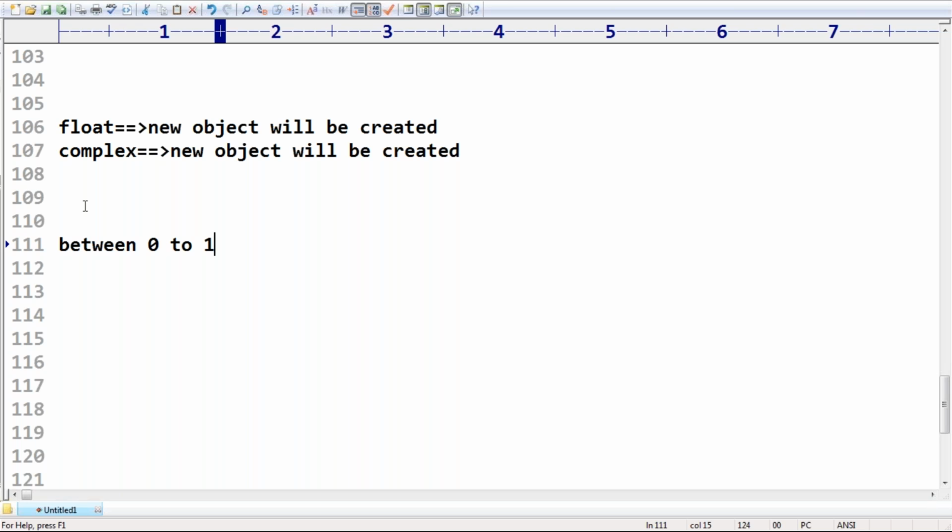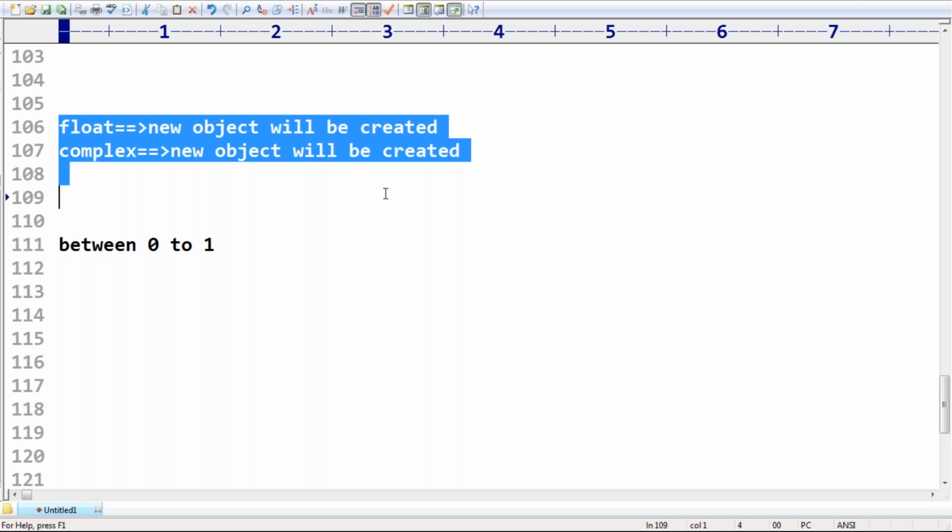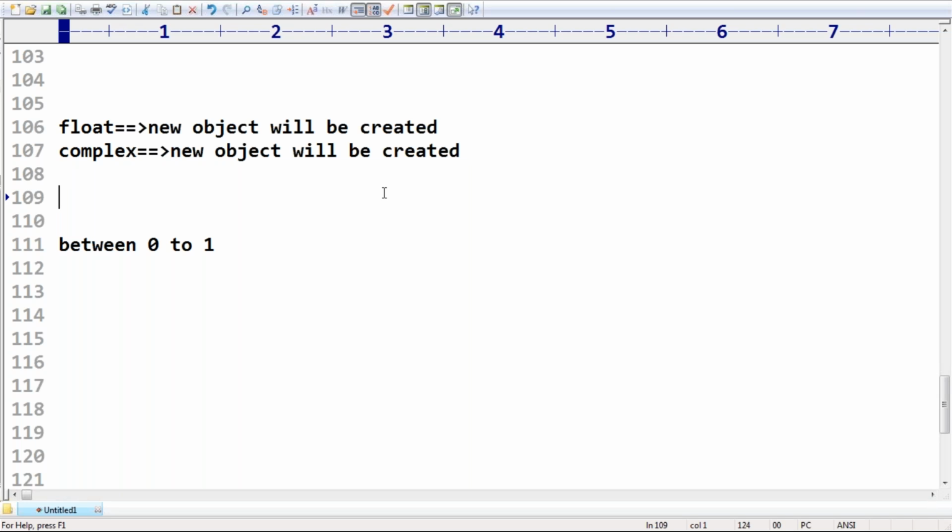0.1, 0.11, 0.001, 0.101, 0.1111. How many values? Infinite number of values. Is it possible to fix a most commonly used range? No. That's why, in the case of float and complex, creating the most commonly used objects at the beginning is not applicable. So for float and complex, a new object will always be created by default. Clear? Sir, that's all.